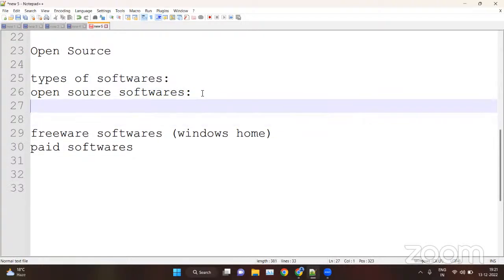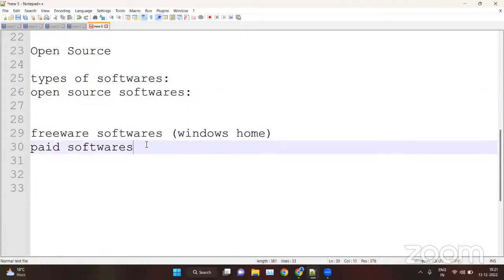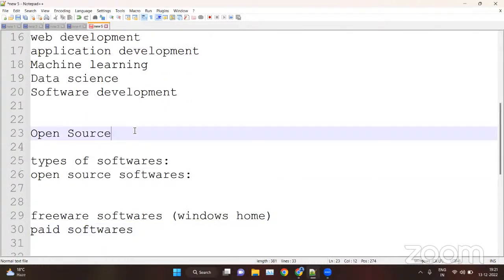Modification means we are contributing to the source code of Python. We are adding new libraries, modules, and packages inside Python. Now we have paid software that we have to pay for using. But Python is open source.